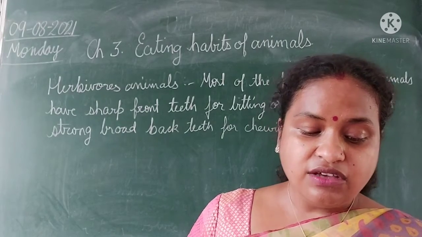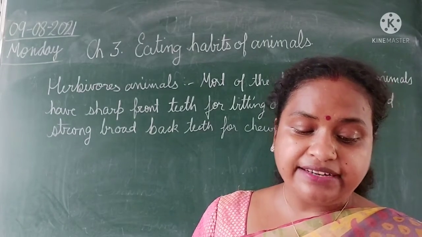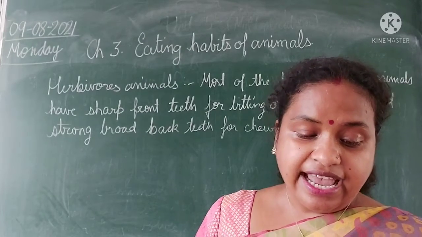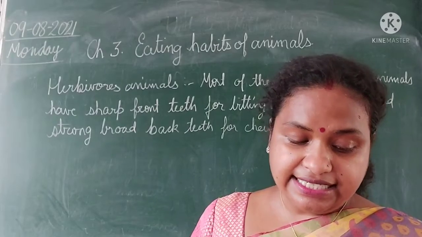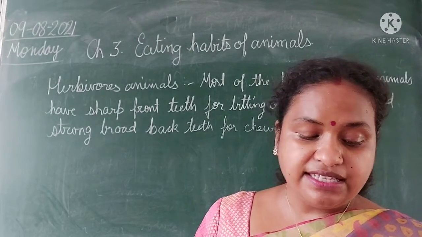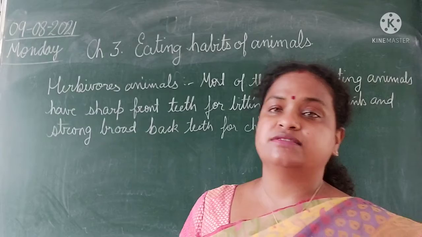Now other animals like rabbits, rats and squirrels have two very sharp front teeth. They bite fruits and seeds with these teeth. Such animals are called gnawing animals.